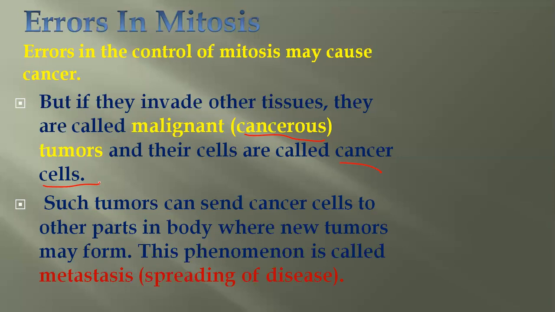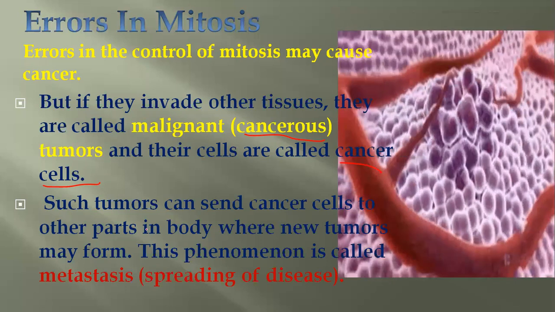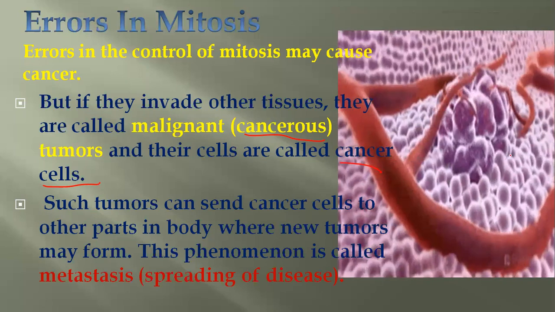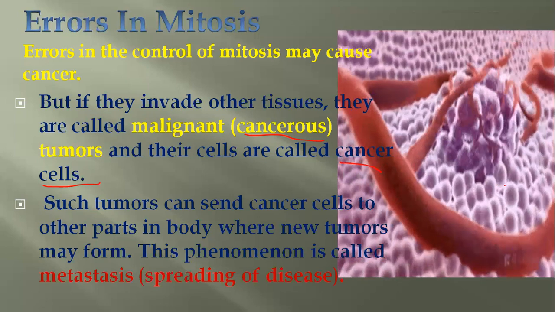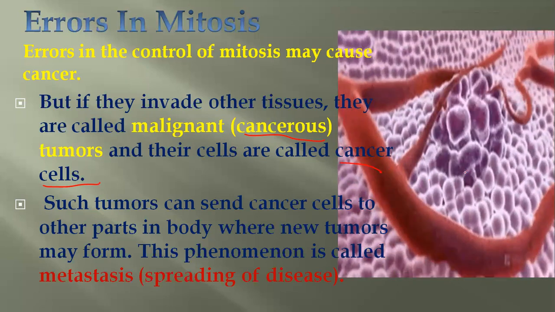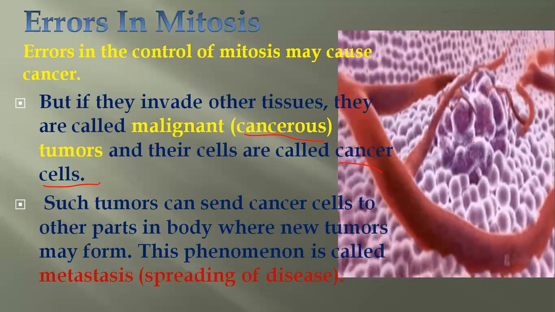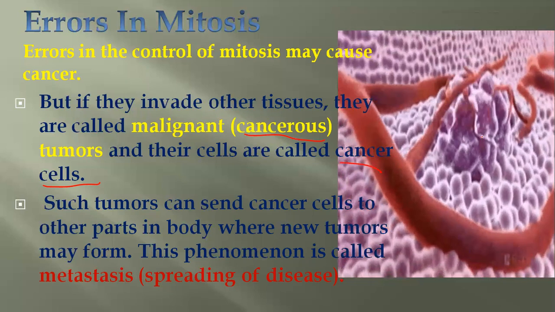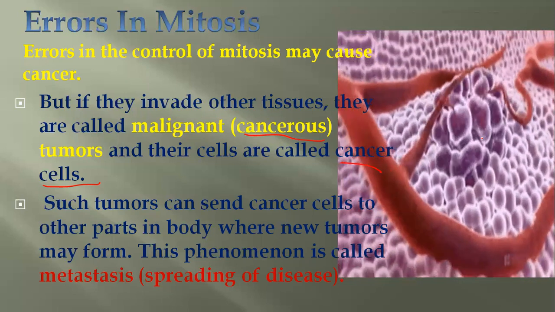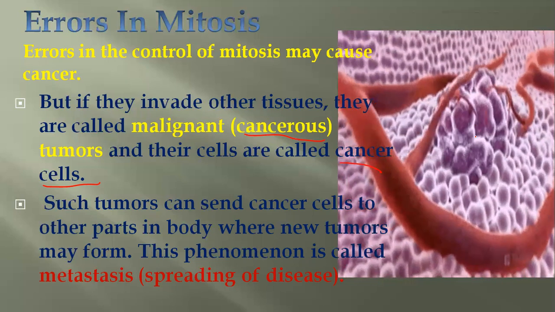And sometimes it happens that tumors can send cancer cells to other parts of the body. You can see this is invading other tissues. How? All the tissues nearby, because it is growing and invading over there, and you can see it started to produce arteries and veins over it. Then there will be a problem, because the blood supply is going to increase over there.